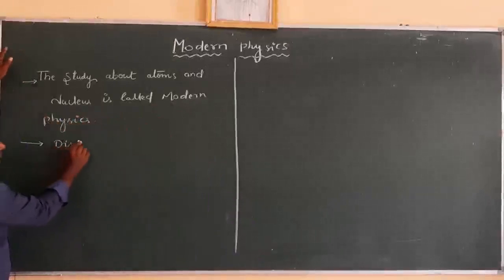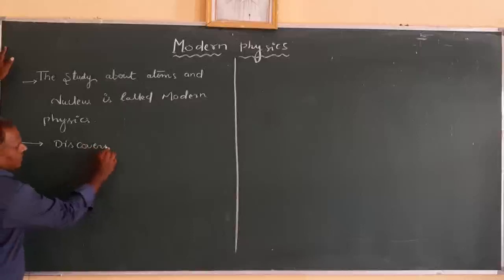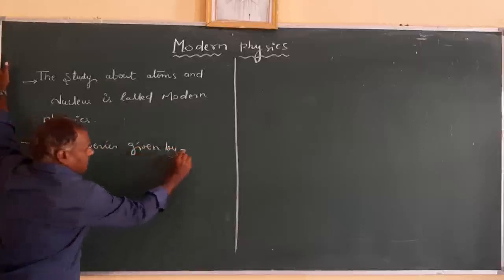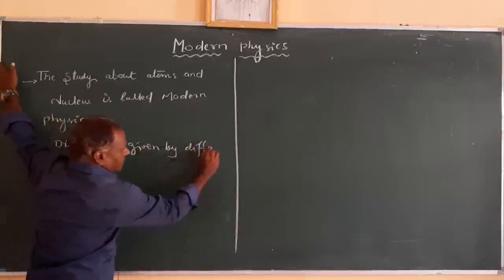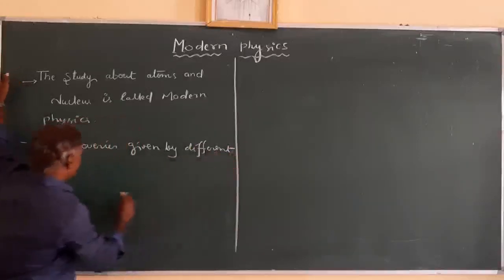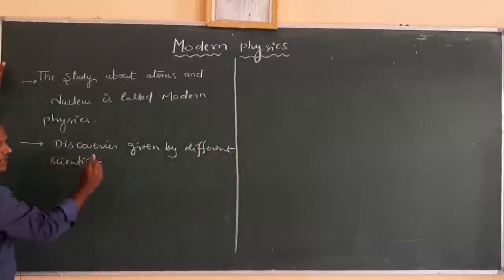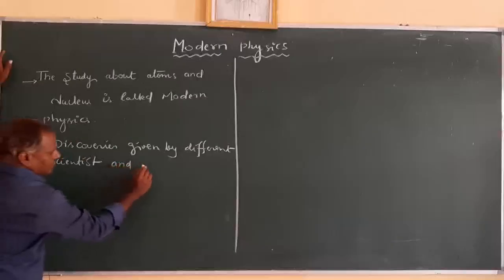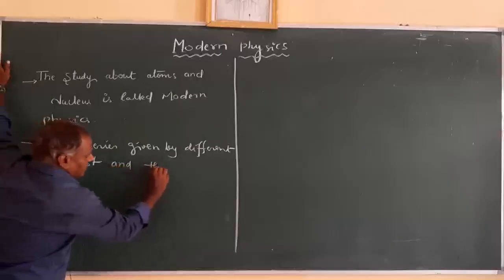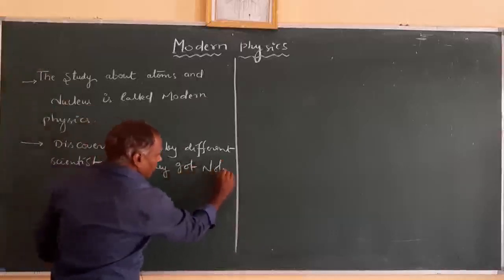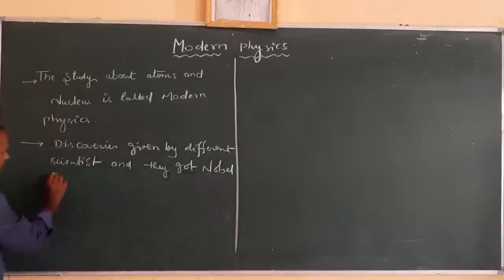Now we have the discoveries given by different scientists, and they got Nobel Prizes.